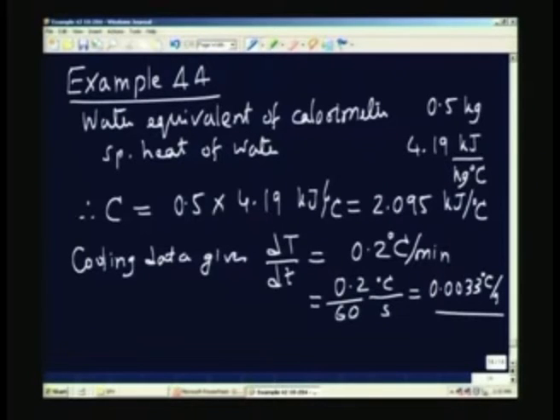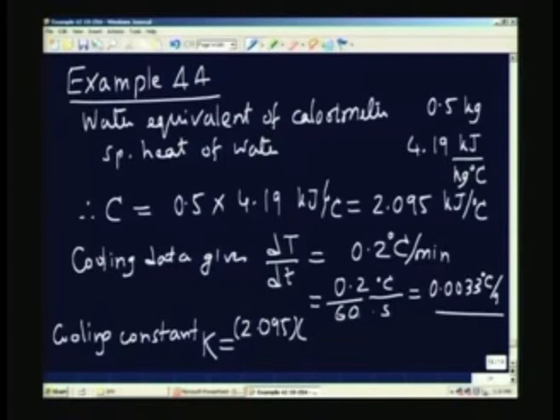So, the cooling constant I can obtain, this is what we discussed a little while ago. This is your capital K; this will be C dT by dt, therefore 2.095 multiplied by 0.0033, divided by T minus T1.